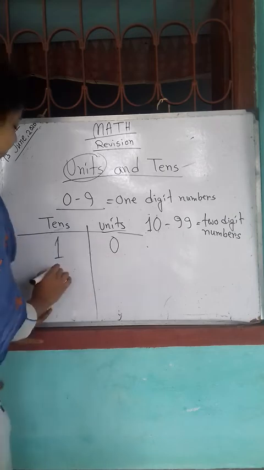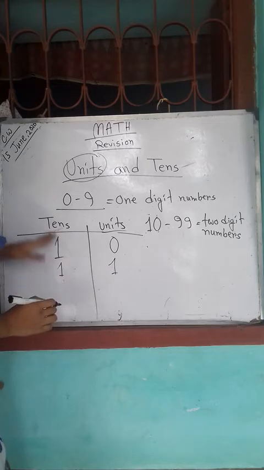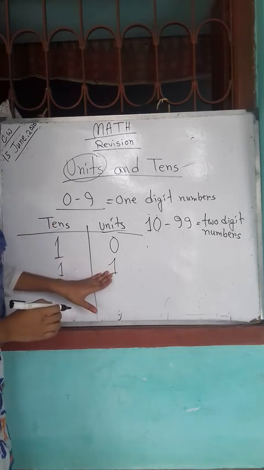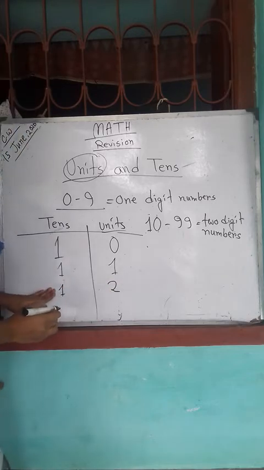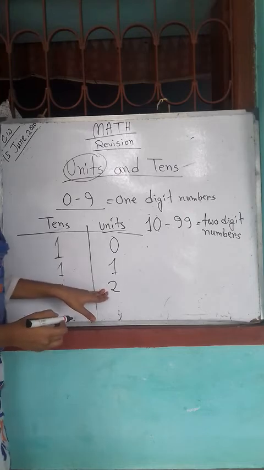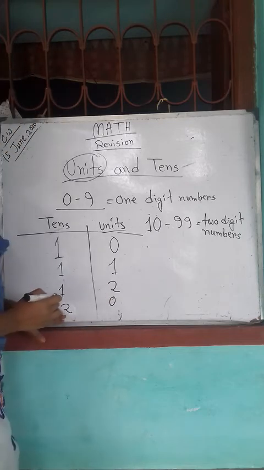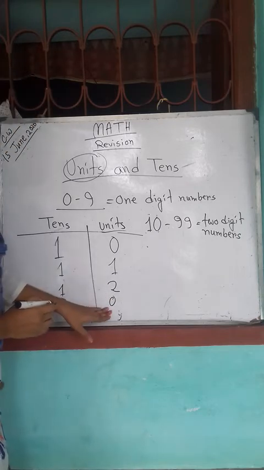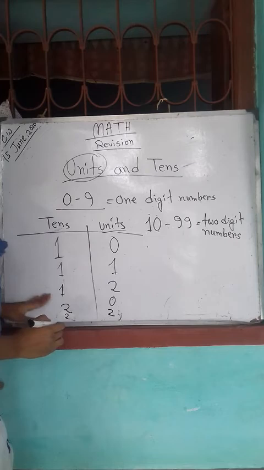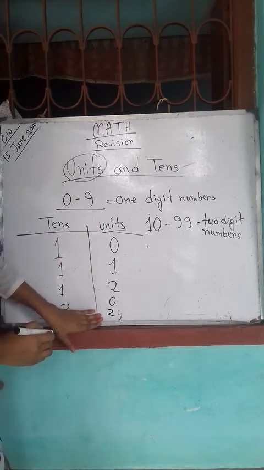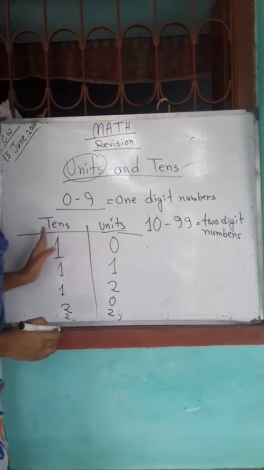If we get 11, then we have to write 1 here, 1 here. So 11 is 1 ten and 1 unit. If we write 12, then it is 1 ten and 2 units, right? For example, 20 is 2 tens and 0 units. 22 is 2 tens and 2 units, right? So this is how you have to write the units and tens digits of numbers.